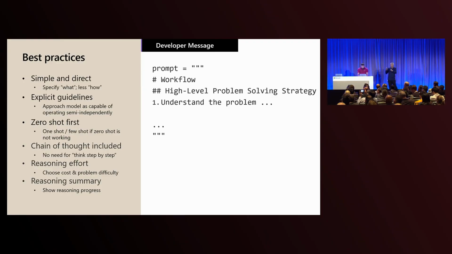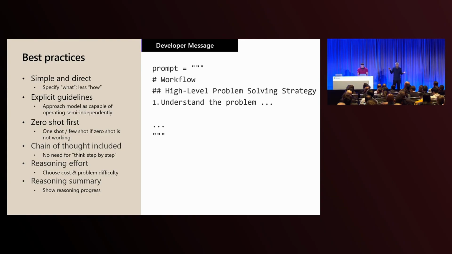Like you can see on the right-hand side here, here's a developer message telling the model, hey, I want you to approach this problem using a workflow starting from high-level problem solving, thinking about the different options, asking clarification questions if you want, and then working through, dividing the problem and solving them chunk by chunk.